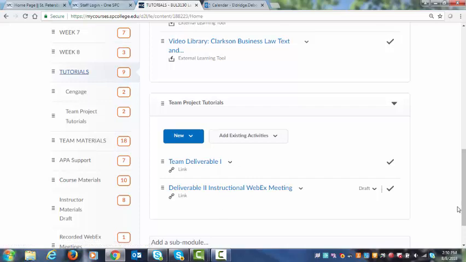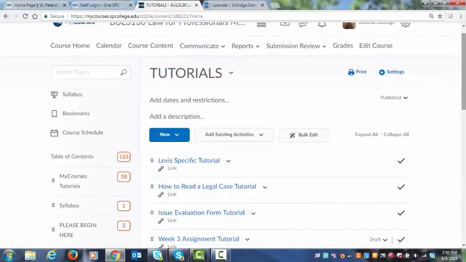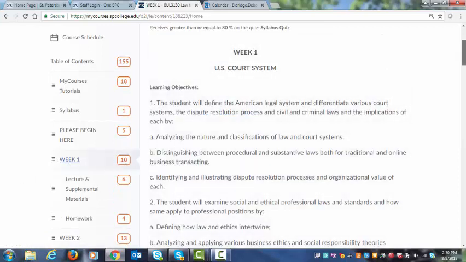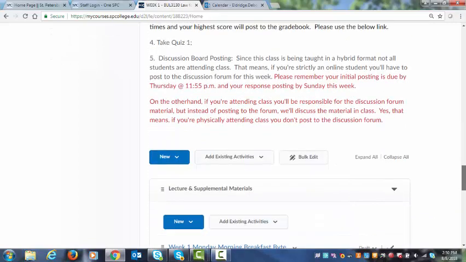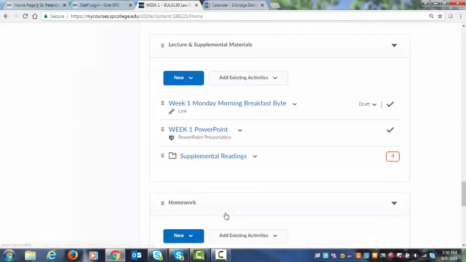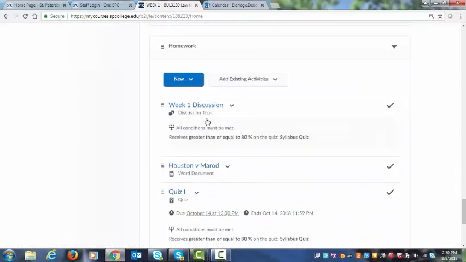Another thing that I want to note very quickly on how the course is set up, let's get here to week 1. What you'll see in every weekly folder is a lecture and supplemental materials folder. Pay attention to supplemental readings, because some of the material you'll be tested on comes directly from those readings, especially when you get into the labor and employment and some SEC things, and then also some immigration matters. So be aware of that. I have weekly PowerPoints that you can click into as well. Those are very good for you to start off on.